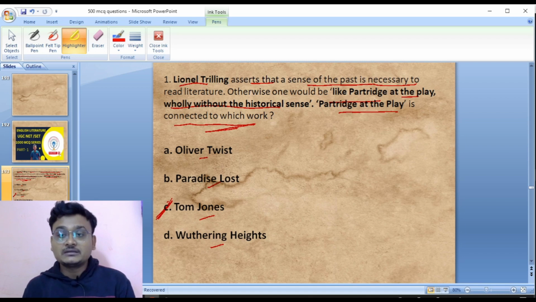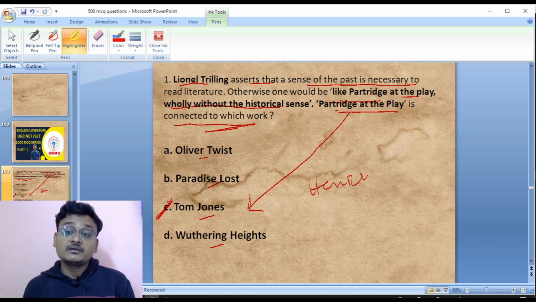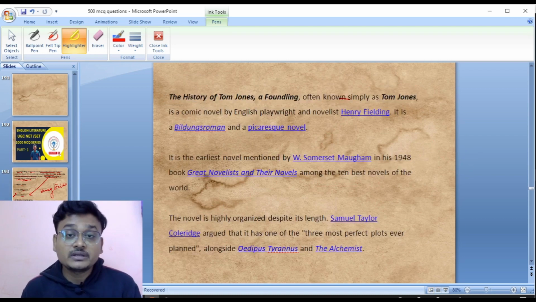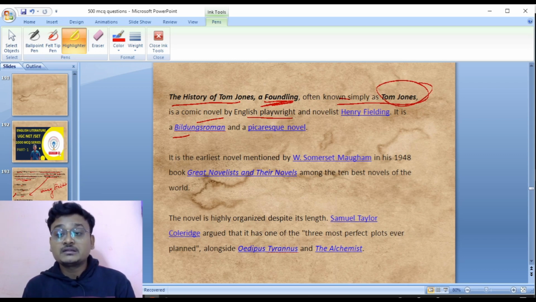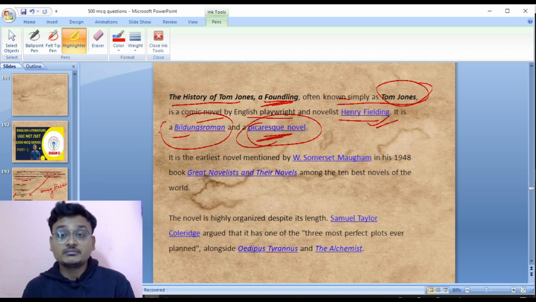So Partridge at the play is connected with Tom Jones, and Tom Jones is written by Henry Fielding. Look here, it is a Bildungsroman as well as a picaresque novel. The History of Tom Jones, a Foundling, often known simply as Tom Jones, is a comic novel by the English playwright and novelist Henry Fielding. It is a Bildungsroman as well as a picaresque novel. He's a rogue hero, Tom Jones.